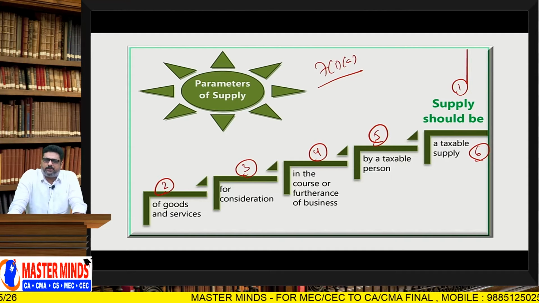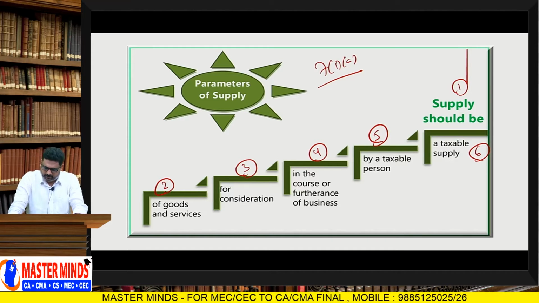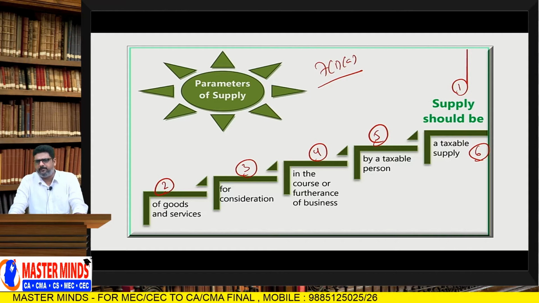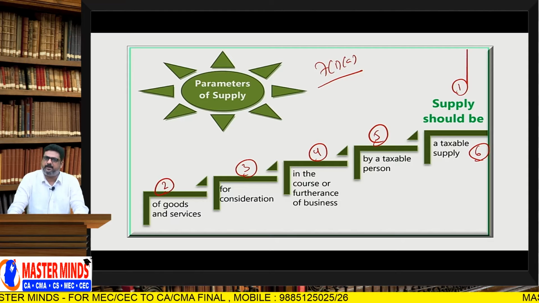Understood? So these are the 6 conditions or parameters that are to be satisfied to treat the transaction as supply. First one, the activity should be a supply, that means it should fall under the forms of supply.